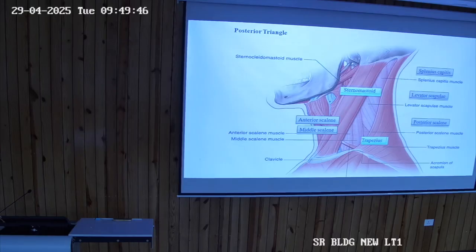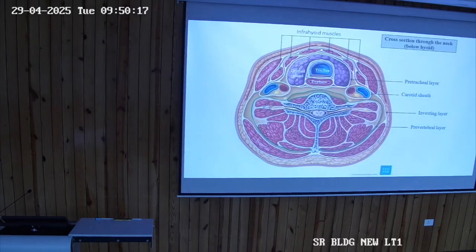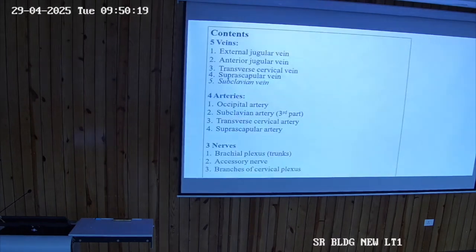Then the triangle is divided into two parts by the inferior belly of omohyoid into the occipital triangle and the subclavian or supraclavicular triangle. One more thing, the spinal accessory nerve also divides the occipital triangle into two parts, so that you will be seeing.